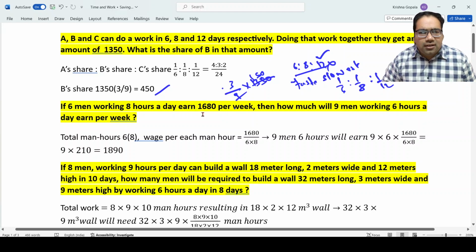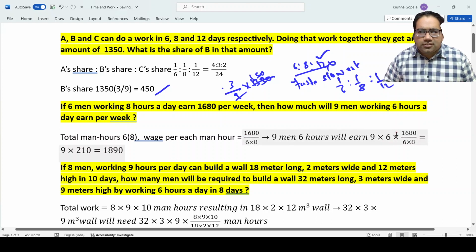That means each hour, what is the pay? 1680 by 6 into 8. Simple, right? That is the pay for each man-hour. Now 9 men, they work for 6 hours each. That means 9 into 6 is the total number of hours, that is 54 hours.